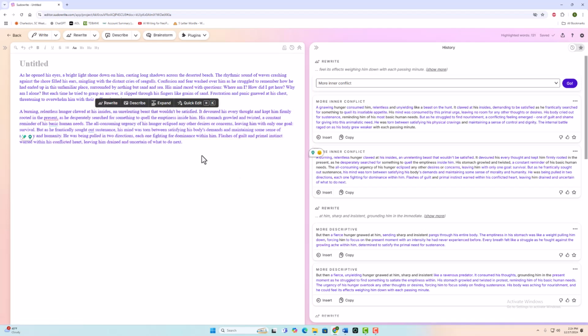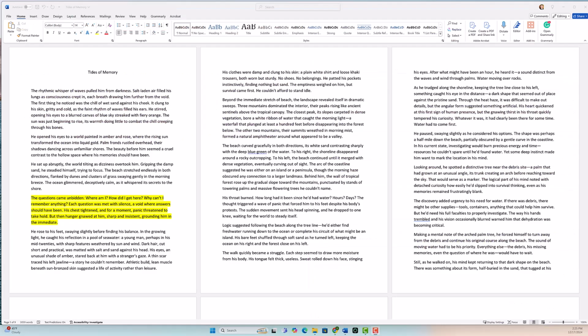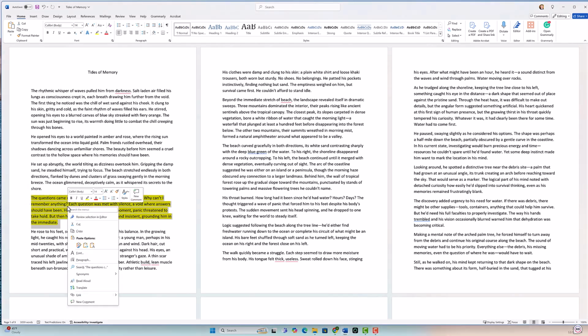And now we're going to cut and paste both these expansions of that simple paragraph back into our Word document. And then we have to make sure that it reads correctly. So we're looking at our Word document again. I have highlighted and copied the passage that we created in Sudowrite, and I'm going to paste it into our Word document.